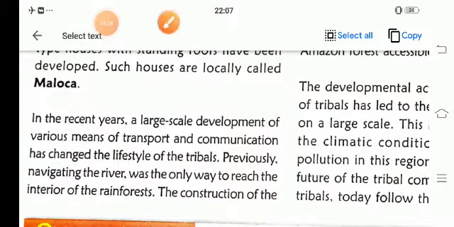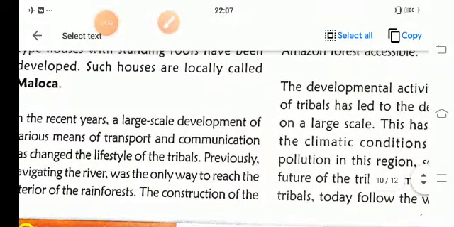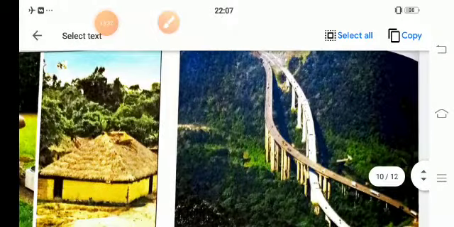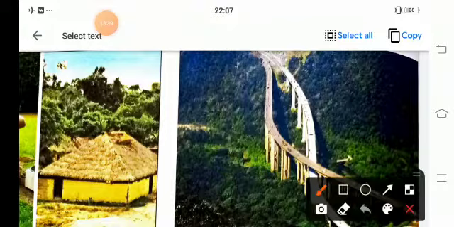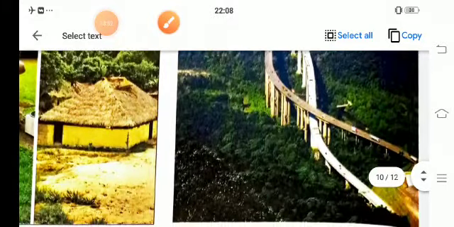The construction of the Trans-Amazon Highway, a very unique highway, has made the entire Amazon forest accessible. Now, from here you can view the entire Amazon forest.